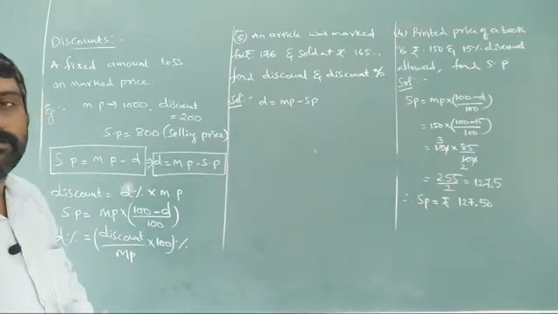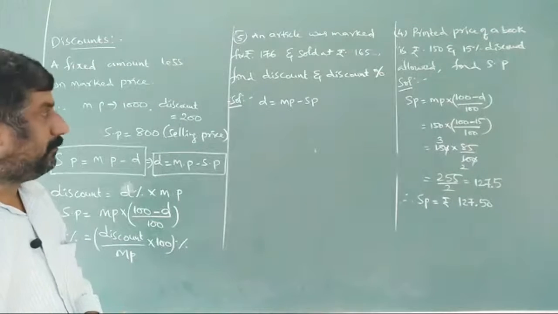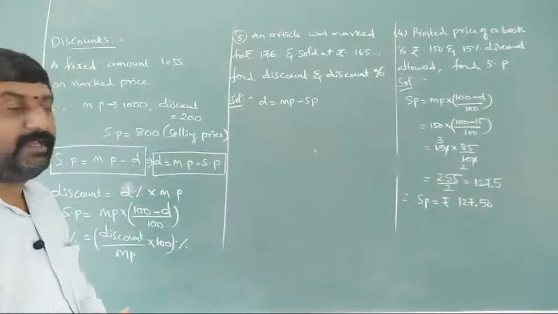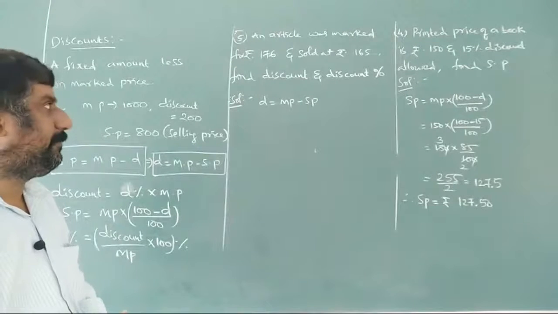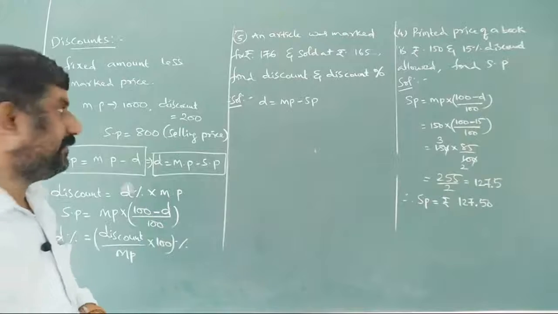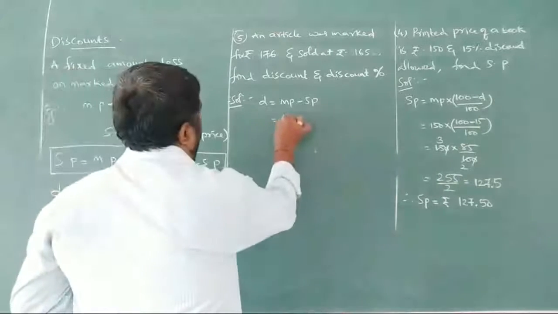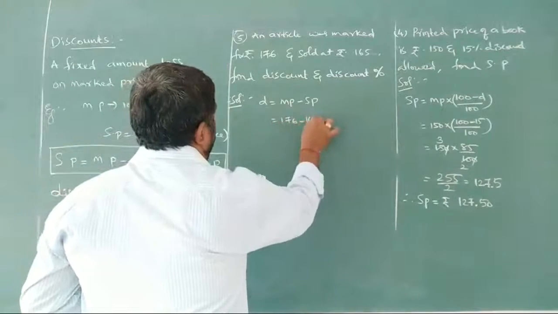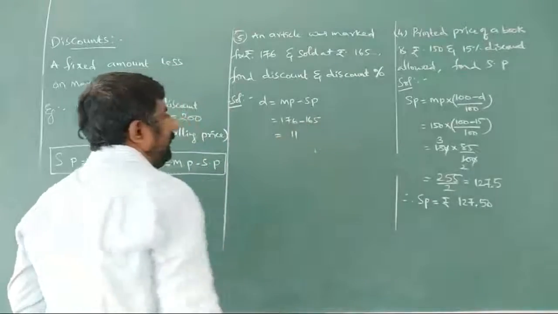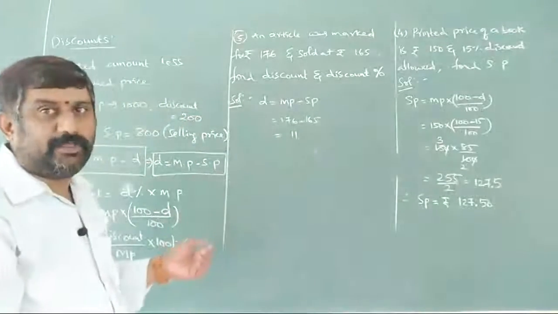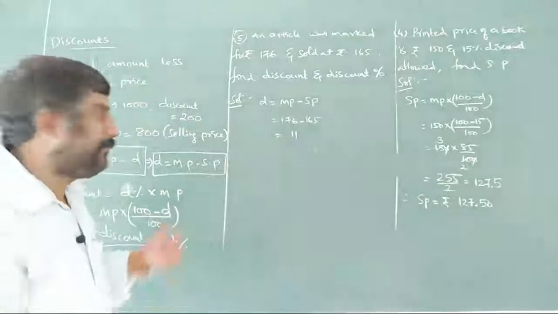Find the discount and discount percentage. Market price is 176, selling price is 165. Now discount and discount percentage. Market price 176 minus 165, how much is it going to be? 11. How much discount he got here? 11 is the discount.